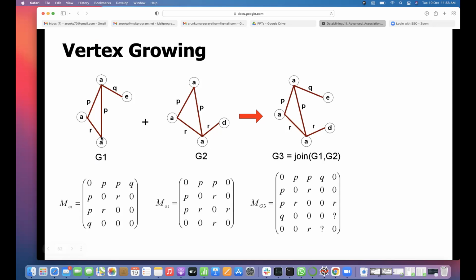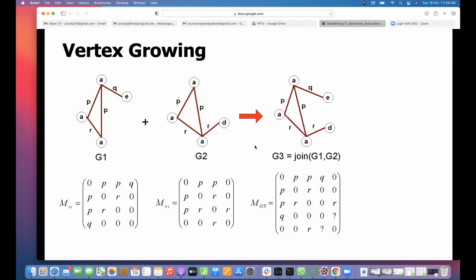Then P is the edge between A and another vertex. There are 4 vertices, so this is a 4 by 4 matrix. Here there are 5 vertices, so 5 by 5. Then you need to index these vertices 1, 2, 3, 4, like that.